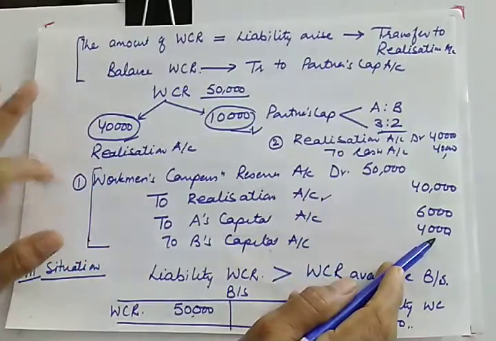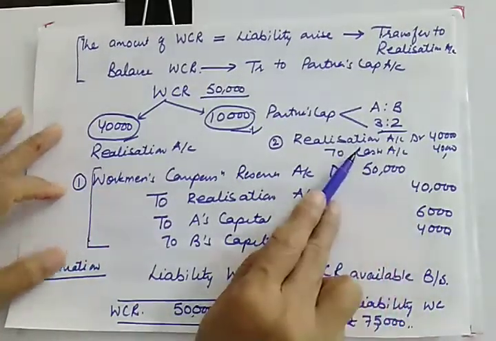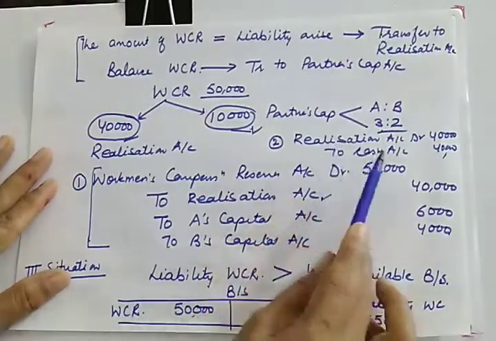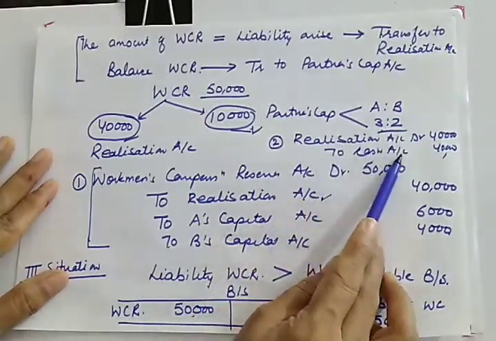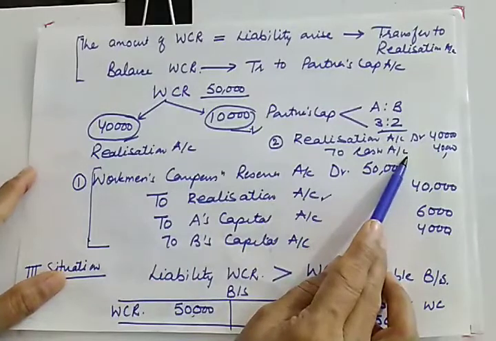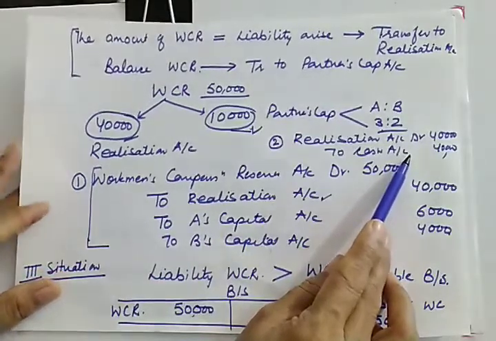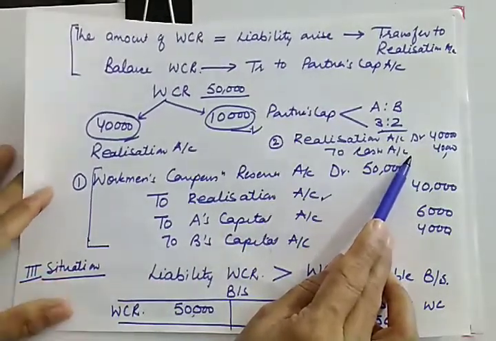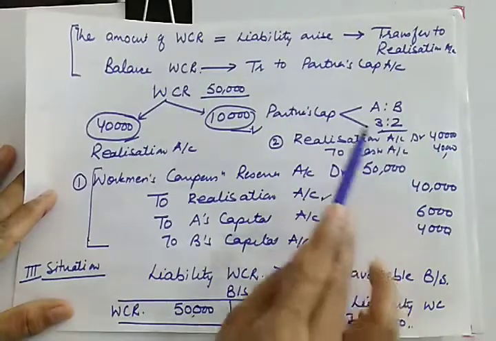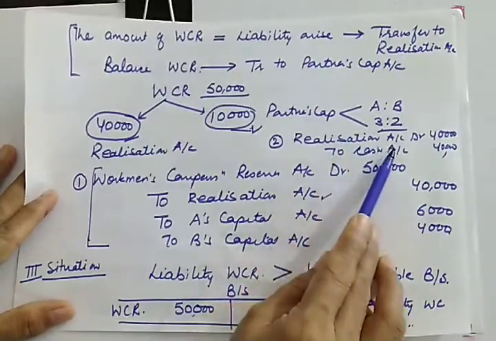So this is the first entry. And second entry which you need to pass will be the payment of claim, because you cannot delay this payment. You have to clear all your liabilities right now, because this is a case of dissolution. So second entry is also must.